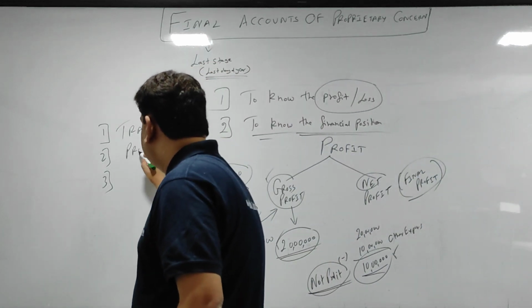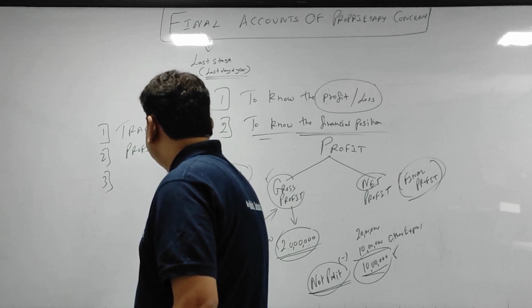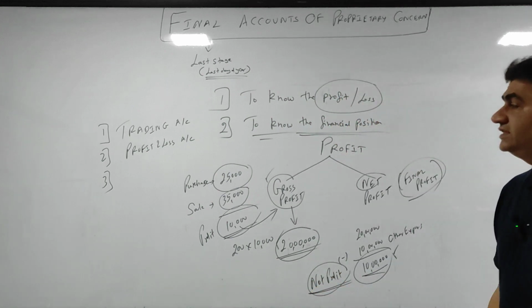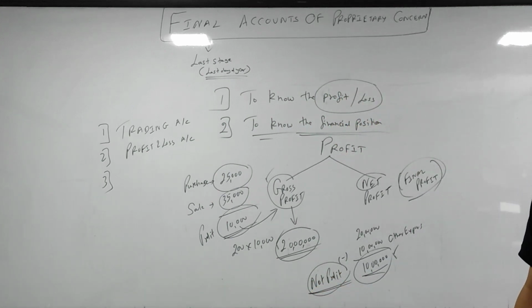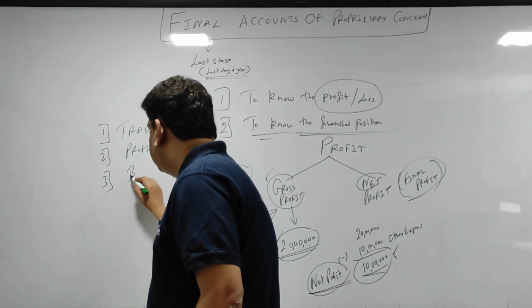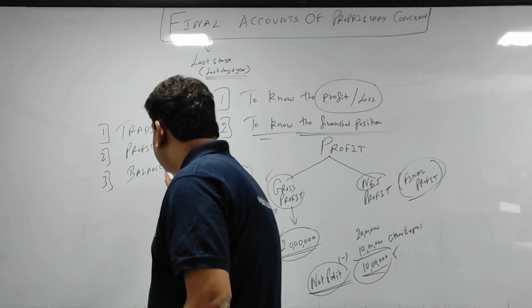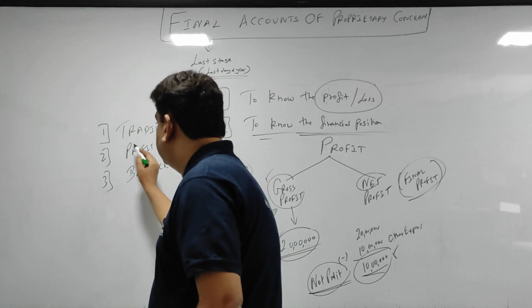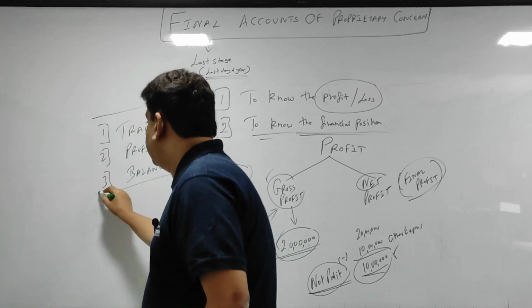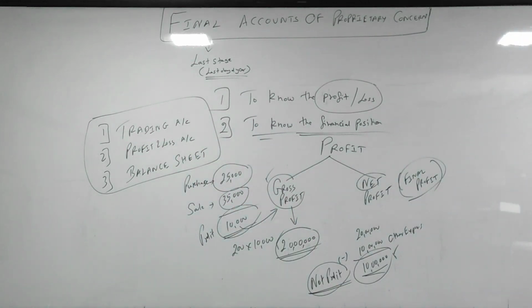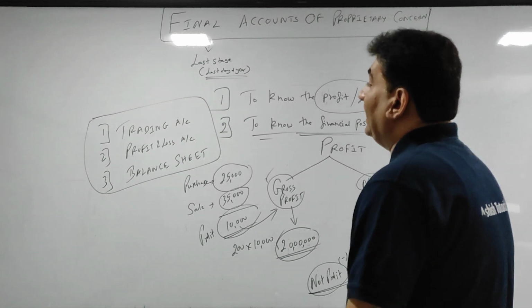Second, what you will make is profit and loss account. And third, what you will make is balance sheet. So three things to be made in this chapter: trading account, profit and loss account, and balance sheet.